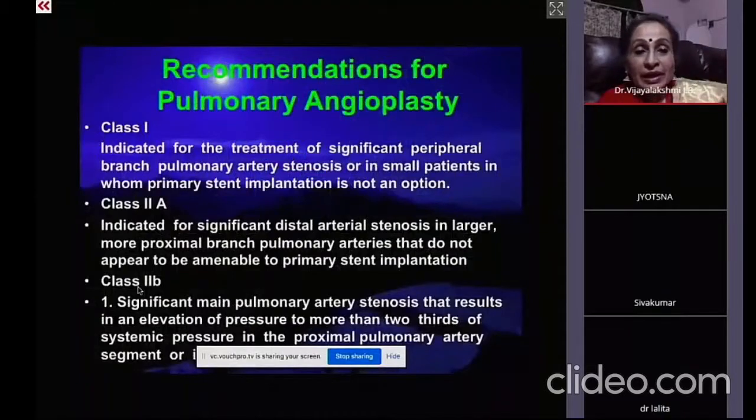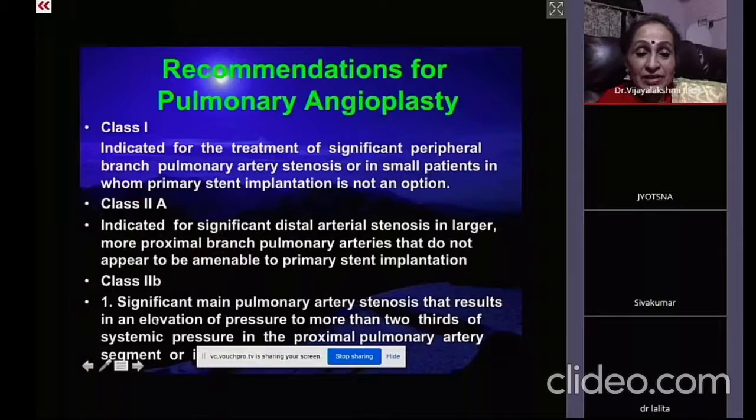The indication for treatment of peripheral pulmonary artery stenosis is class 1. Class 2A is indicated for significant distal arterial stenosis in the larger or more proximal branches. So if the RPA at the primary or the secondary branching has stenosis, we can open them.